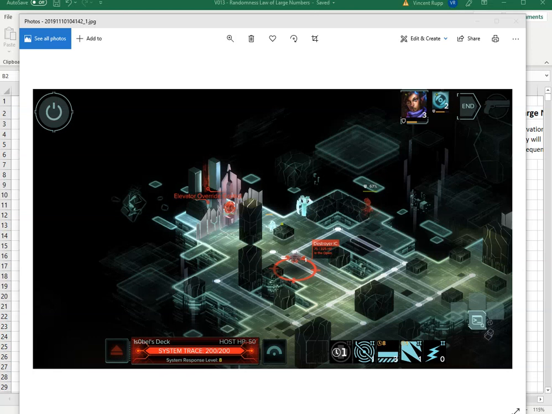Hi everyone, let's look at a little bit of probability and randomness. So here we have a screenshot from a game where this player is in some sort of computer simulation and wants to attack this enemy that's trying to stop her from accessing the elevator override. So the number to look at here is 67%. This character has a 67% chance to hit this enemy with some sort of digital attack.